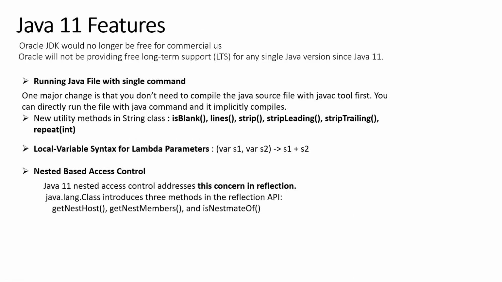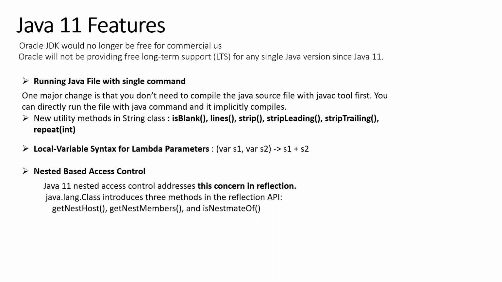Now let's get into the Java 11 features. There is a very big difference between Java 11 and previous releases. Oracle JDK is no longer freely available for commercial use, and it is paid now. From JDK 11 onwards, Oracle JDK is a paid one. For commercial use, you have to pay and get the license, and then you can use it. You can't use it as it is.